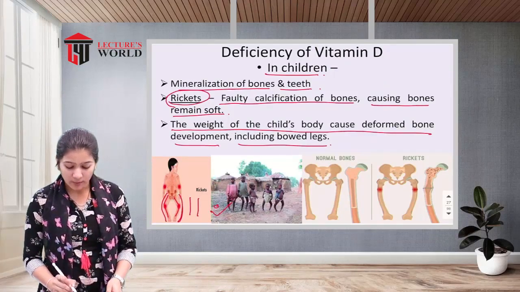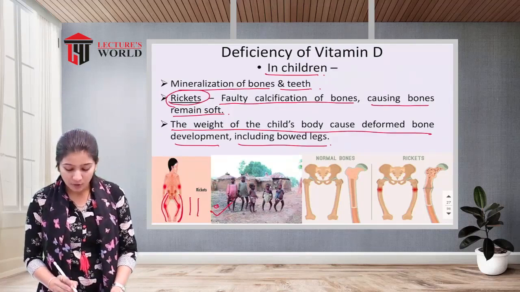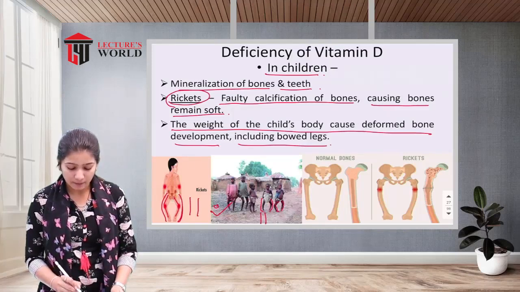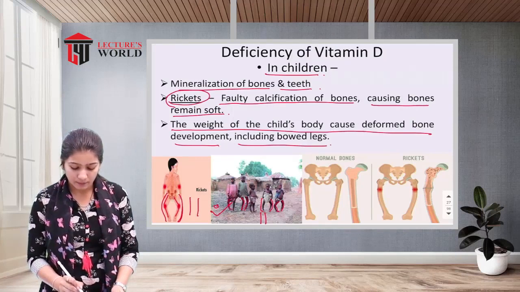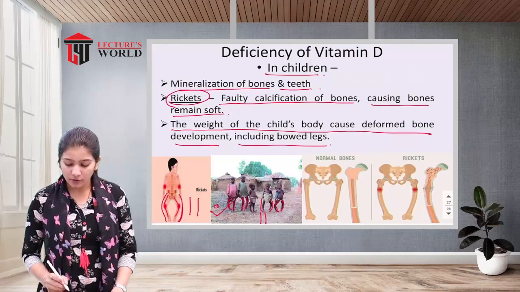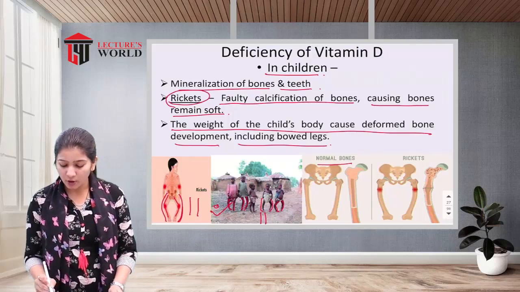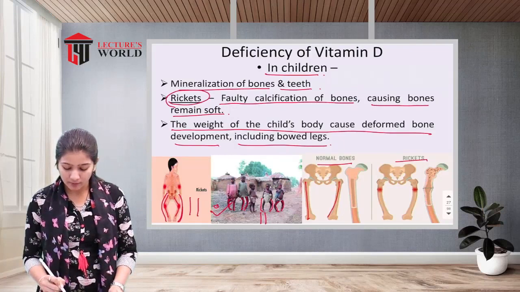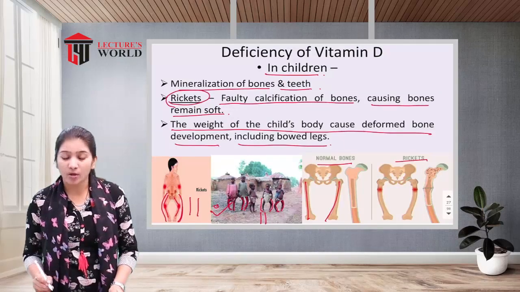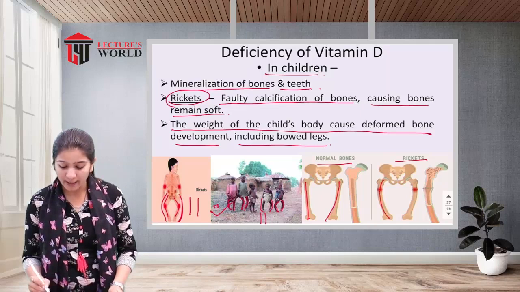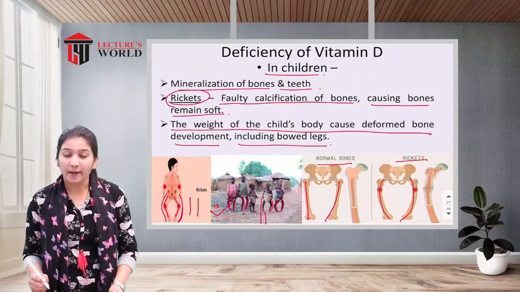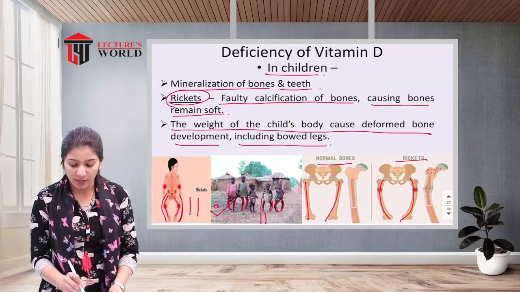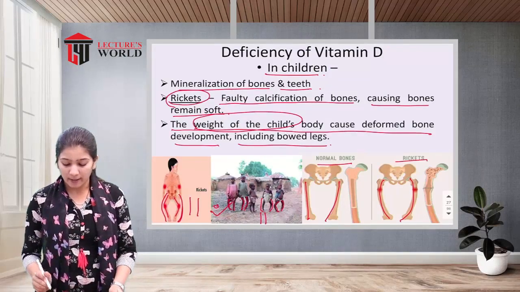Here also you can see the picture of a baby with rickets. You can see the legs have a bow-like structure. The legs are not straight, they are bent. And here are the normal bones and the rickets bone. Normal bones are straight in structure, but you can see the bones of the rickets child are bowed, they are bent. Why are they bent? Because of the weight of the child.